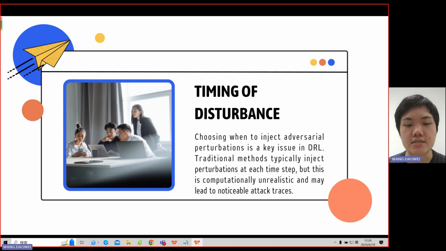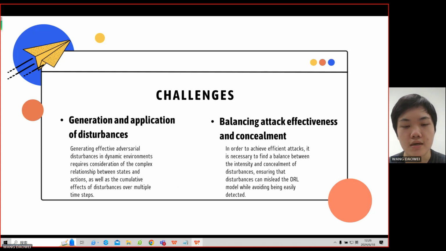The key challenge is determining when to inject adversarial perturbations. Traditional methods inject at each time step, which is impractical and noticeable. Effective attacks require understanding the relationship between states and actions and the cumulative effects of disturbances over time. Balancing the intensity and stealth of disturbances is essential to mislead the deep reinforcement learning model without detection.